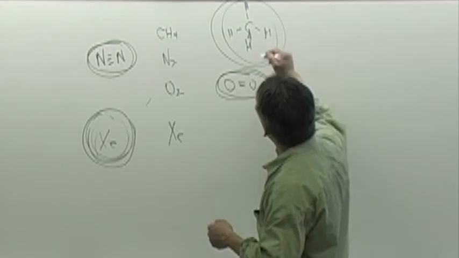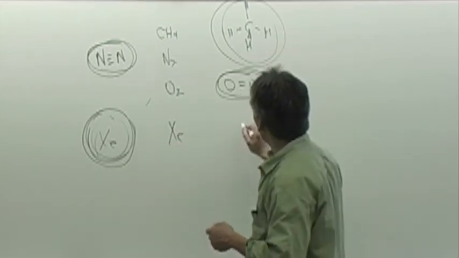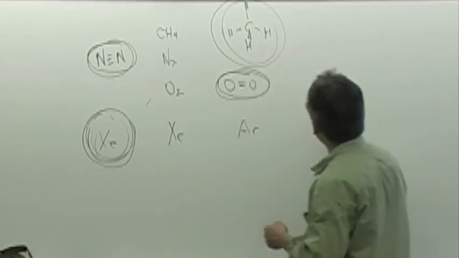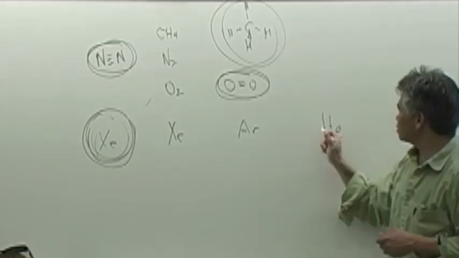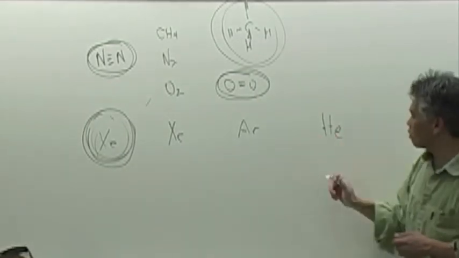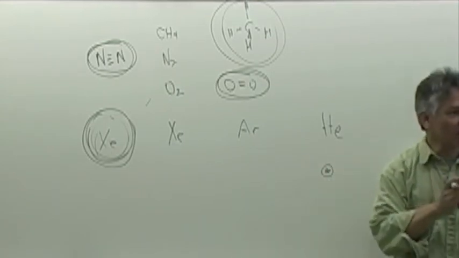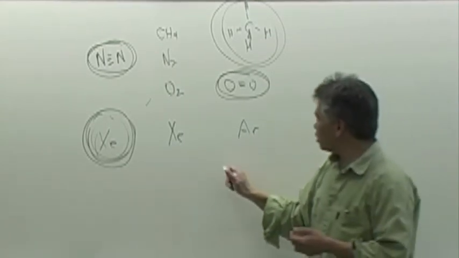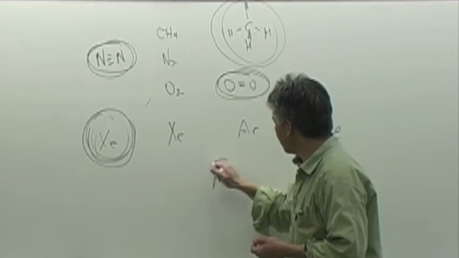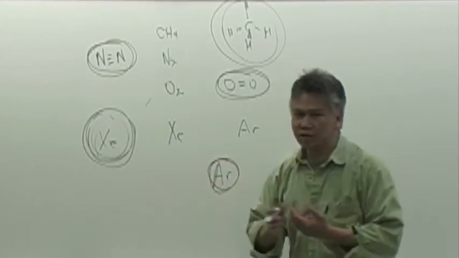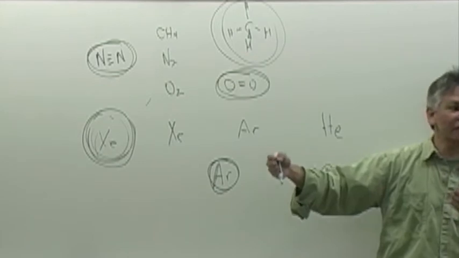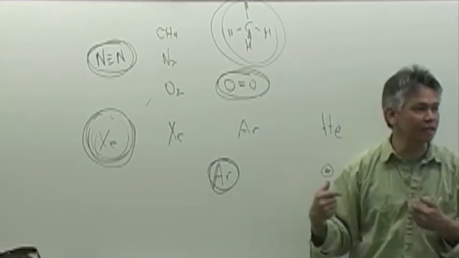Let's consider xenon, argon, and helium. You guys know that helium is the smallest among these noble gases? And so the electrons are very close in. Argon, on the other hand, is in the middle, and so the electrons are sort of intermediate between xenon and helium.